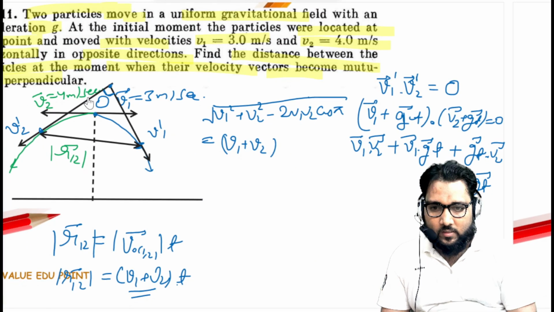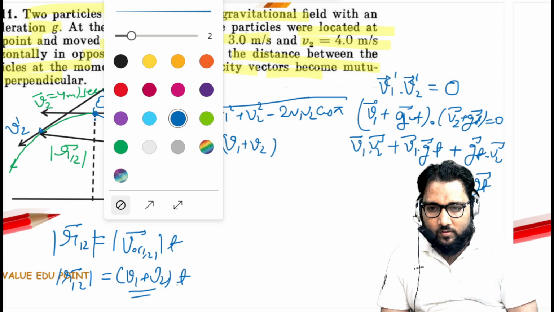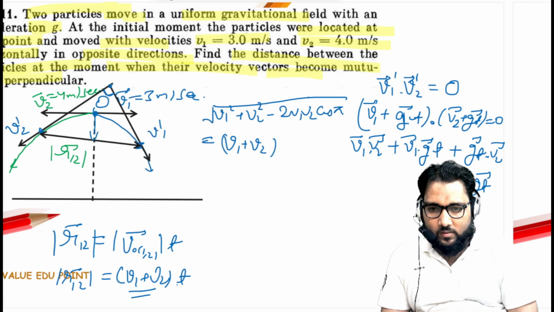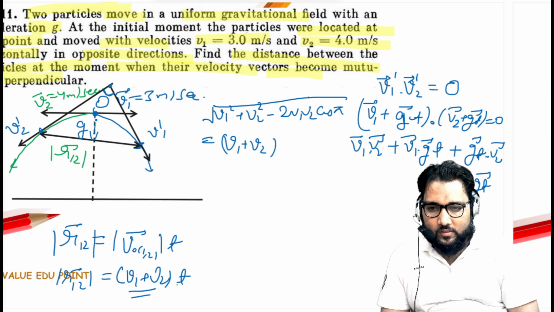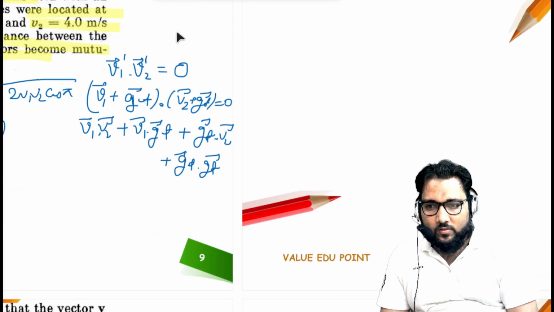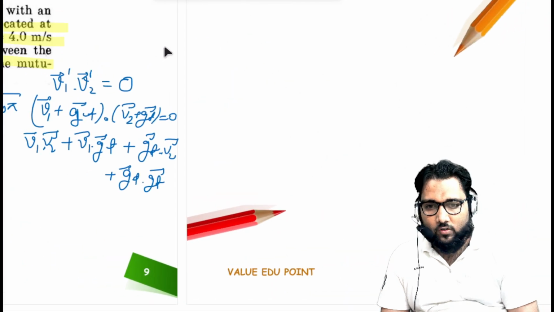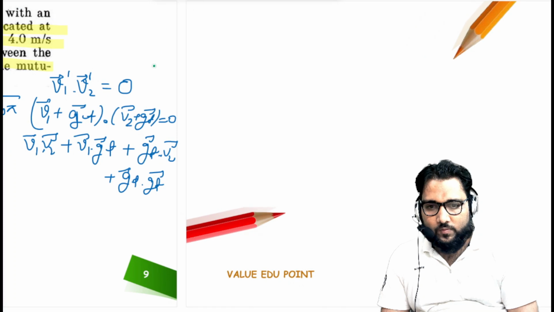At the initial point, the acceleration is downward, so the angle between these two is 90 degrees. When two vectors are at 90 degrees, their dot product is 0. So this portion will be 0, and this portion will be 0.